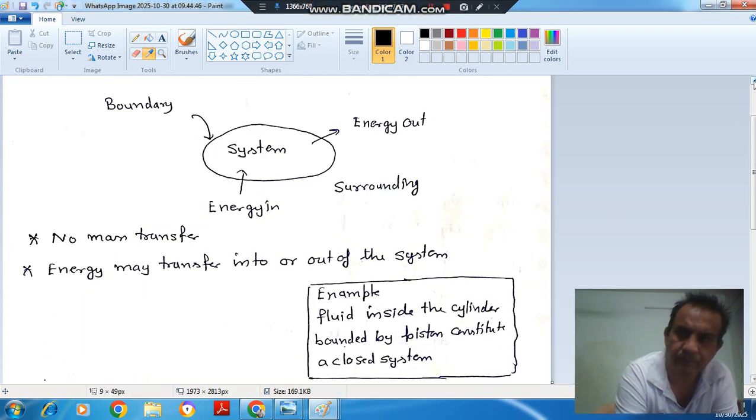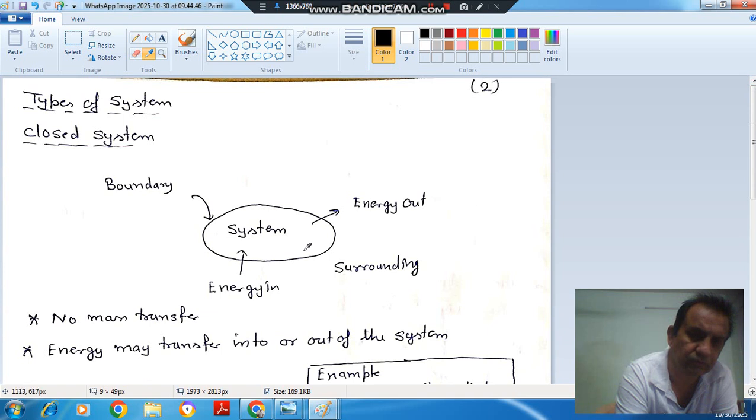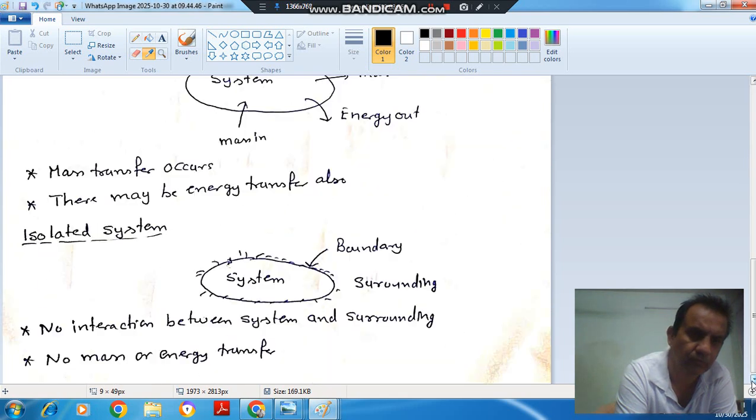Closed system is one in which energy transfer occurs, no mass transfer occurs, and open system is one in which mass transfer and energy transfer both occur, or the essential condition is that mass transfer is occurring. And in an isolated system there is no mass transfer or energy transfer. So these are the system, control volume and homogeneous systems.